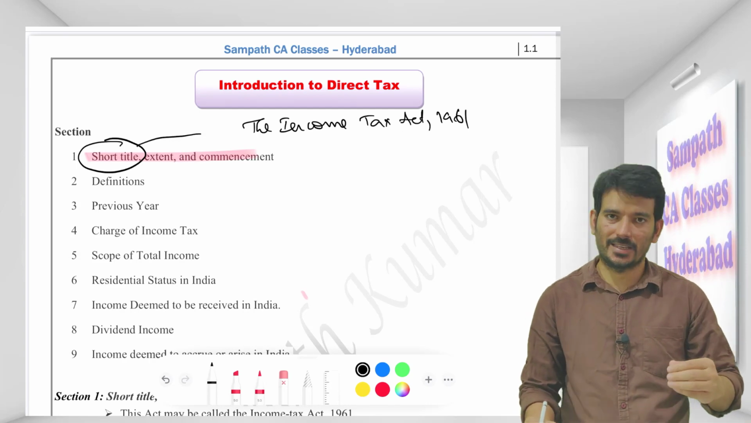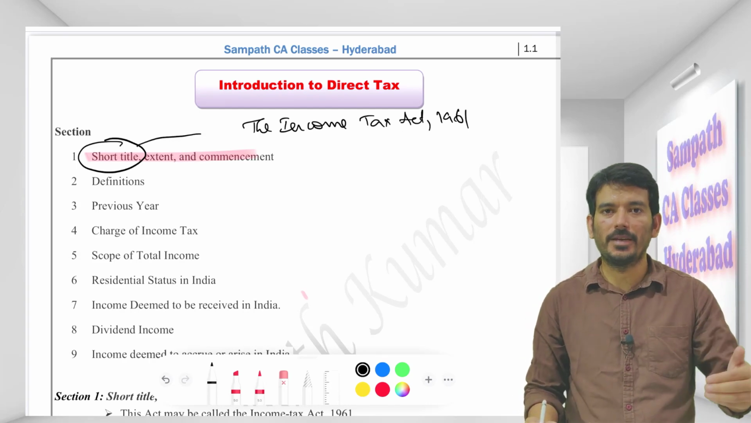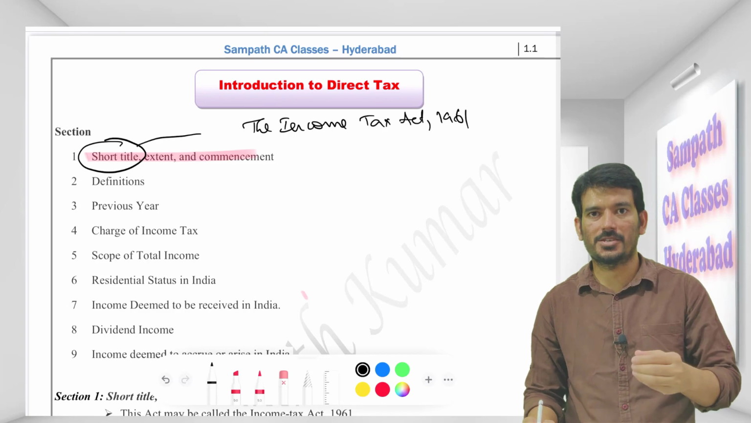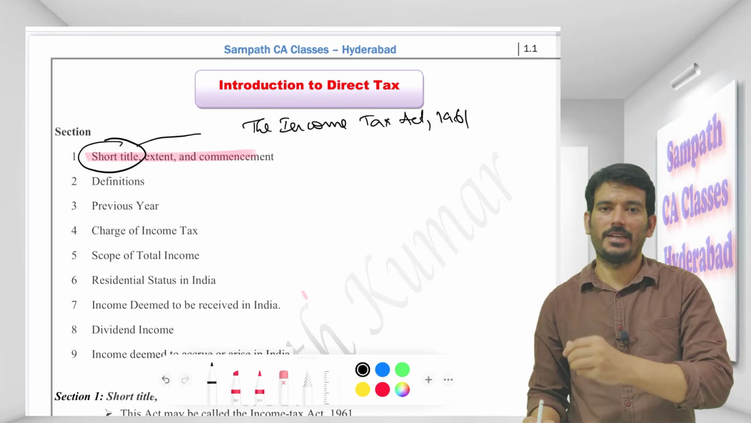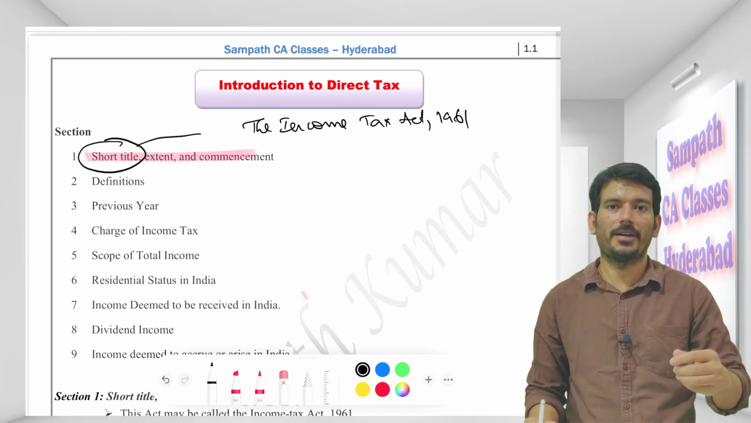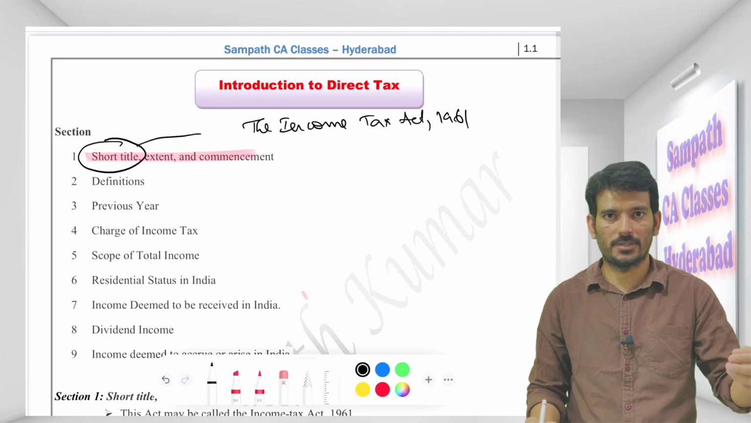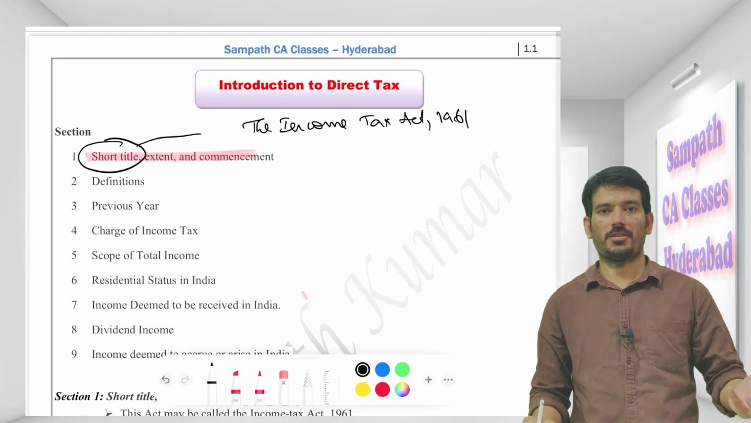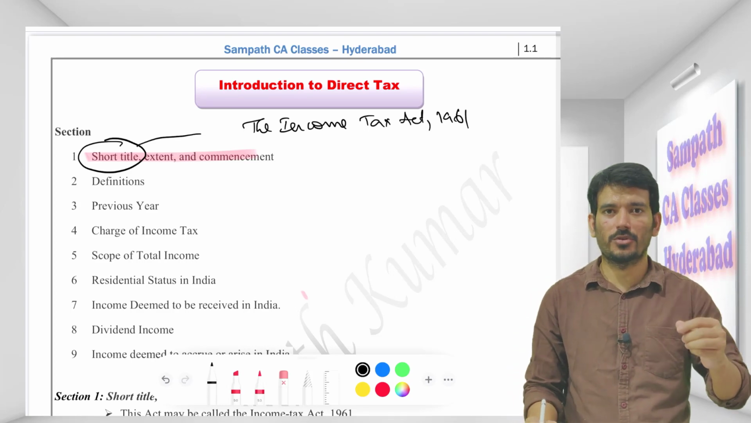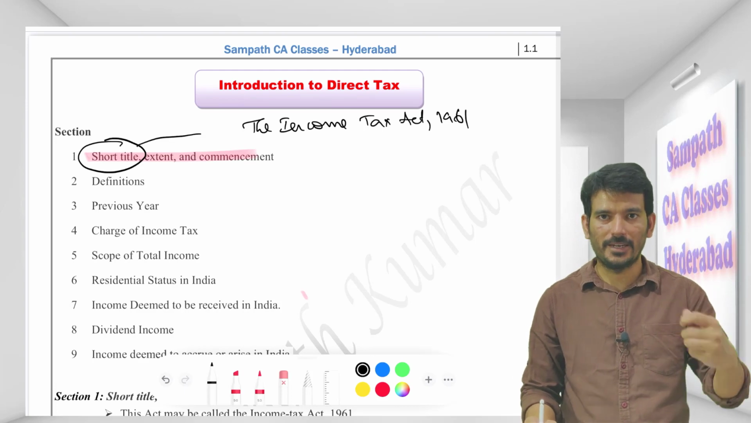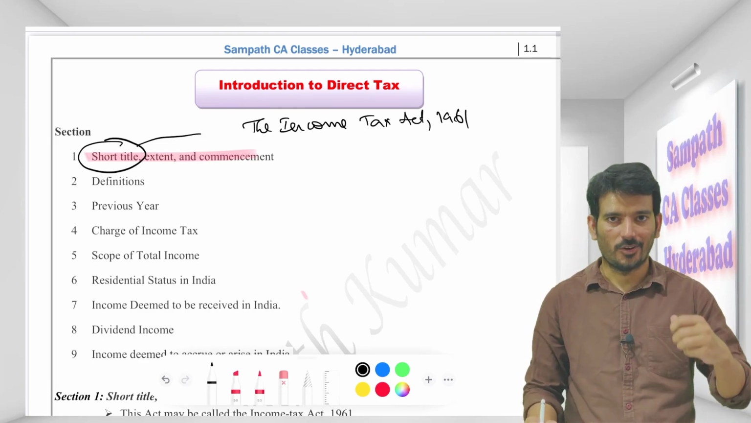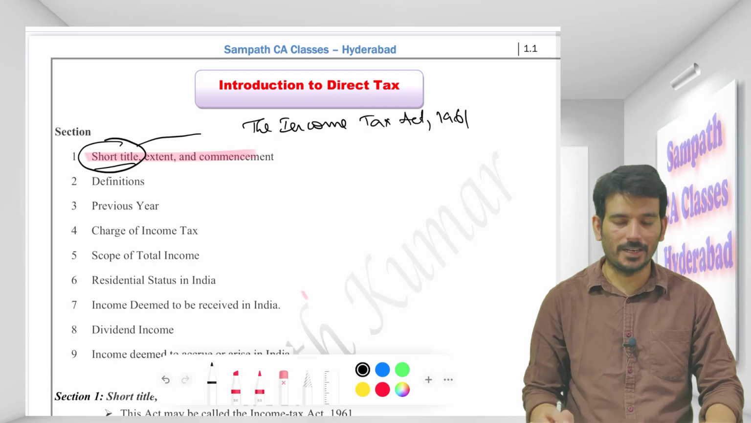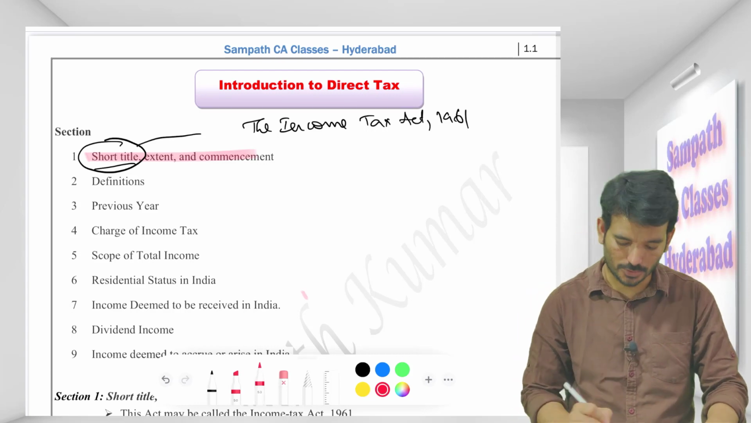Whenever you're writing in an examination, you should write completely as per the Income Tax Act 1961. You should not simply write income tax. Even if you don't know the section number, it's fine. But when you are referring to an Act, you refer to it with the complete name that is given in the section itself or in the Act itself. That is the short title. The Income Tax Act 1961 is the short title here.